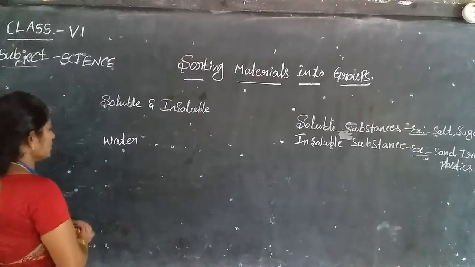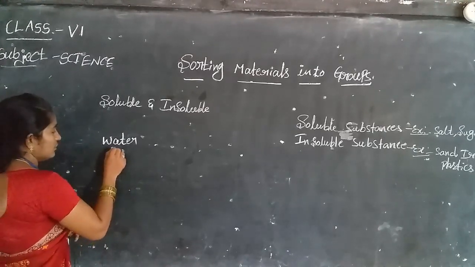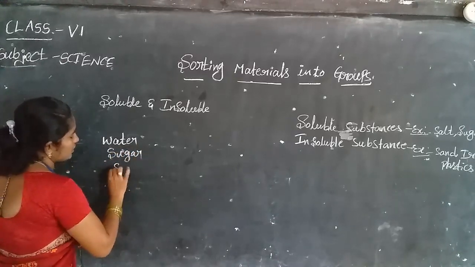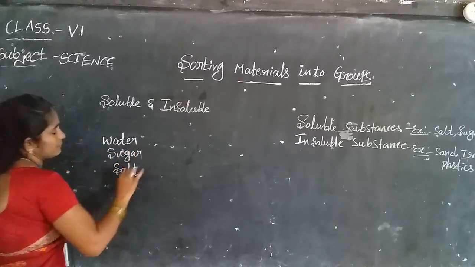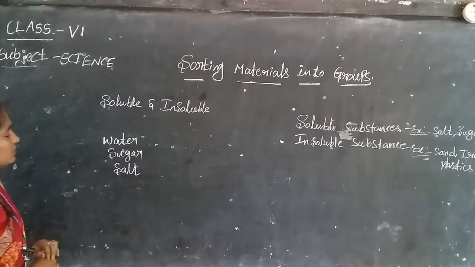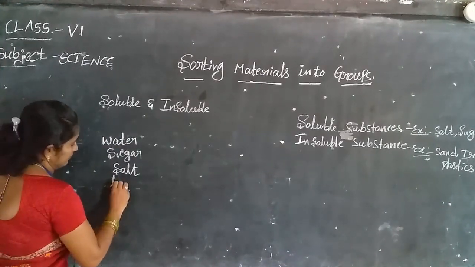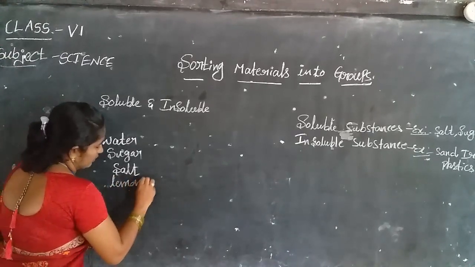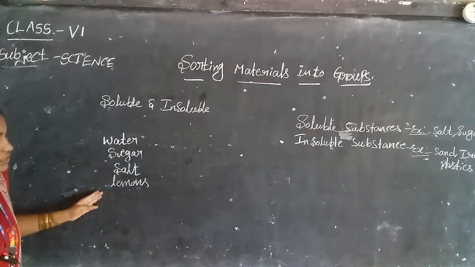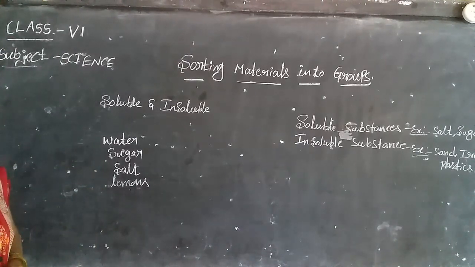Water and sugar and a little salt, water, sugar, salt and lemons. So this is a homogeneous solution.